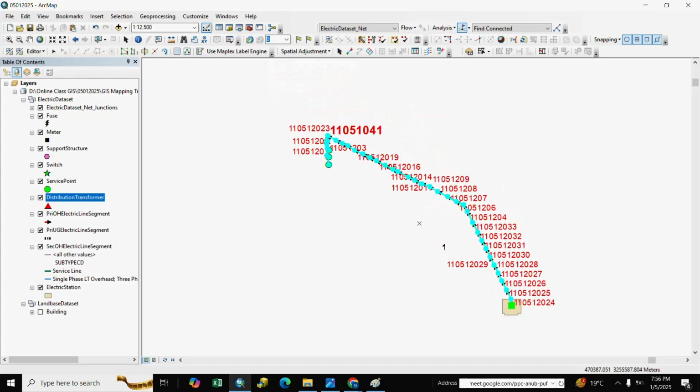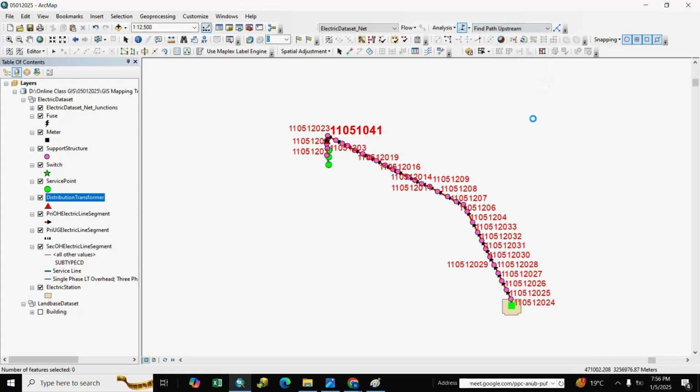and if you want to check loop, you select loop and solve. Loop is not found. If you want to check disconnected, you select here disconnected. You find path upstream, downstream.